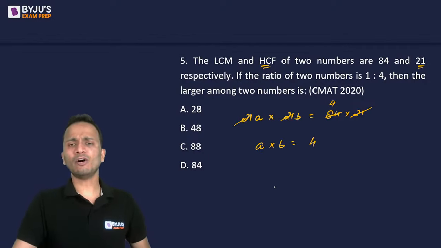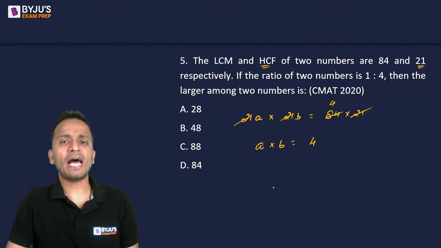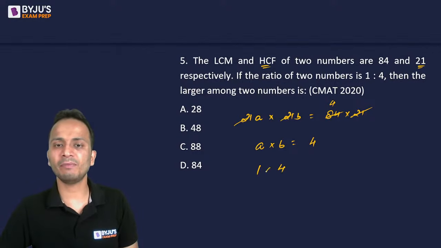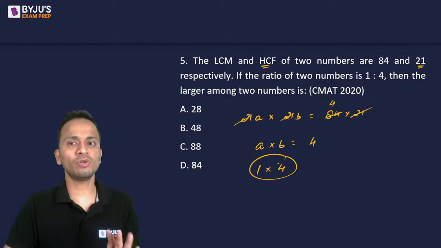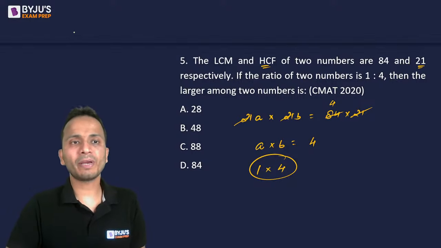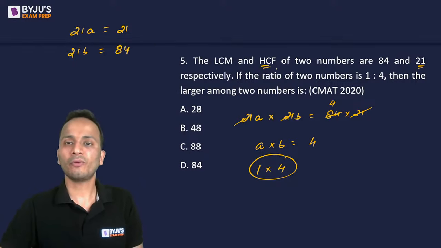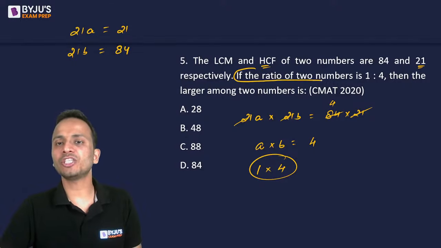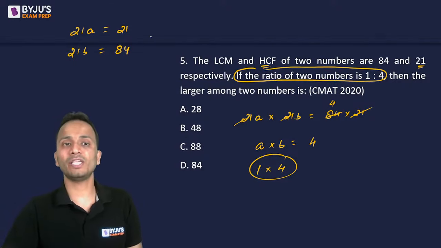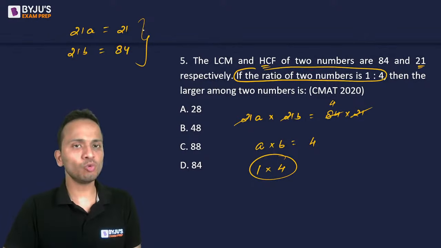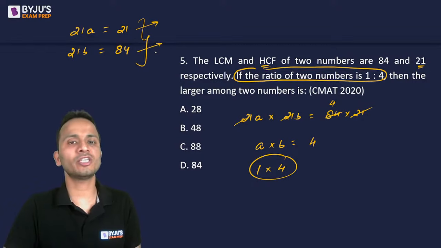Okay. Now the product of A and B is 4, and A and B should be co-prime with respect to each other. So there is only one possibility for the values of A and B, that is 1 into 4. Okay, there is only one possibility, right? So the numbers will become 21A, 21B. So 21 into 1, that is 21, and the other number will be 21 into 4, that is 84, right? Also, it matches the condition given in the question that the ratio of the two numbers is 1:4. So the ratio of 21 and 84 is 1:4. Okay. So among the two numbers, the smaller is 21 and the larger is 84.